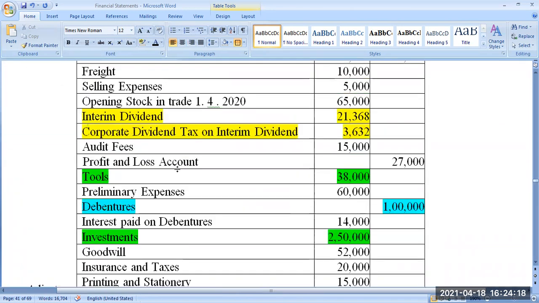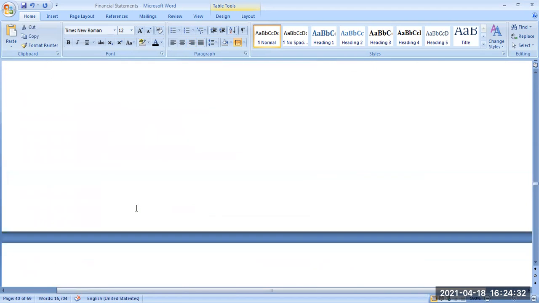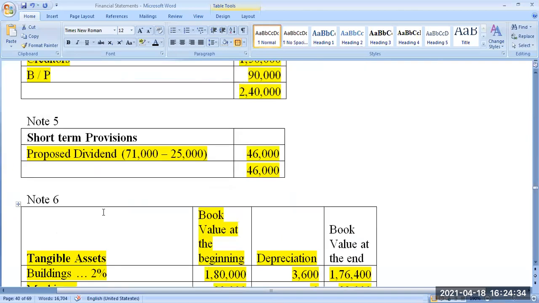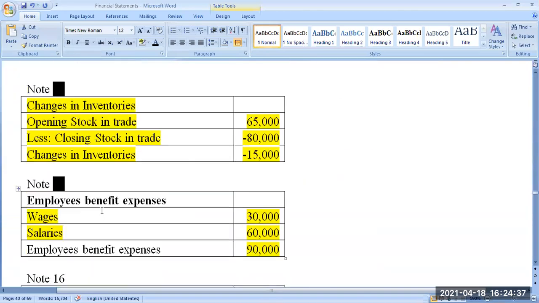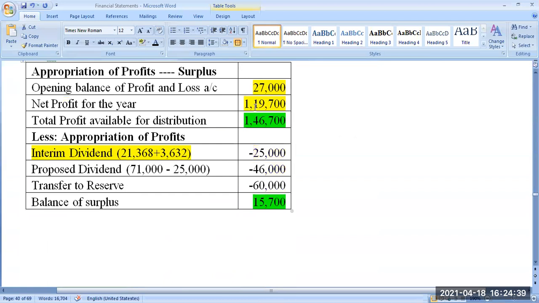Look at this, 21,368, and for that amount they paid a tax of 3,632. So the total dividend of the company is 25,000. That 25,000 is taken away from the profit of the company. 25,000 is taken from this 1,46,700. 25,000 was used to give dividend.